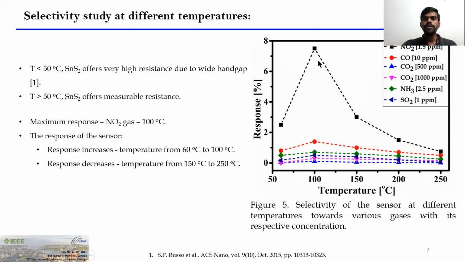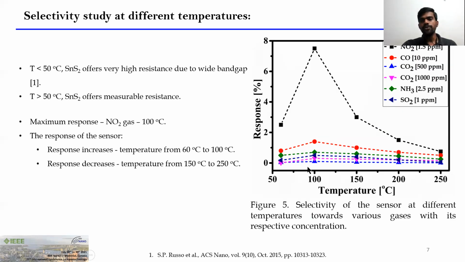This might be attributed to strong binding energy between the SnS2 sensing material and nitrogen dioxide gas. So this figure concludes that the fabricated tin disulfide sensor exhibited superior selectivity towards nitrogen dioxide at an optimum temperature of 100 degrees Celsius.